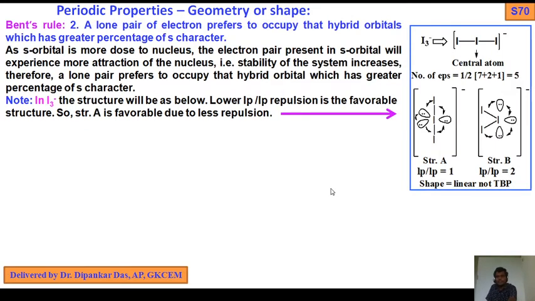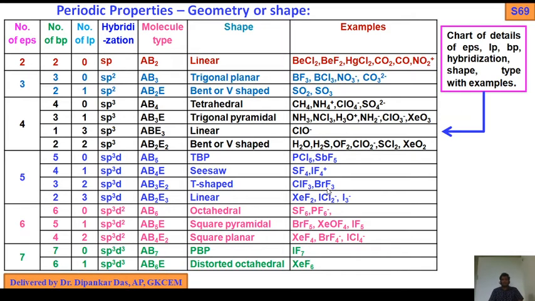Sorry, if you get 3 EPs, what will happen? There will be chances, probability. What is the probability? Either you get 3 BPs, 0 LPs. Out of 3 EPs, 3 BPs, 0 LPs, sp2 hybridization, there will be no change. In hybridization, we get the value of hybridization from EPs. Keep in mind, hybridization comes from the number of EPs, nothing to do with BPs and LPs, okay?